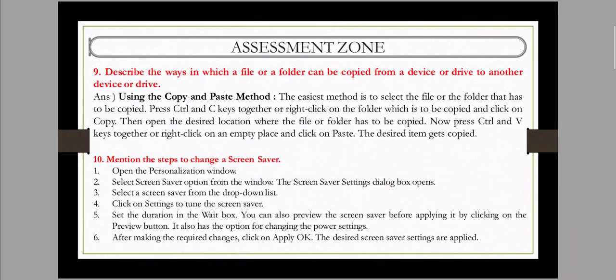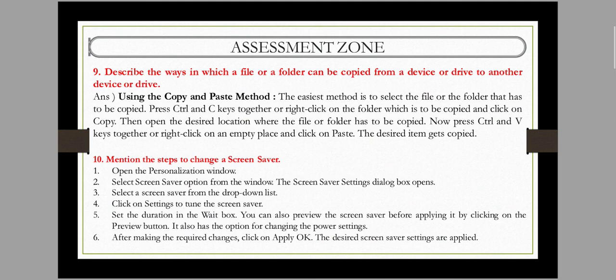Next is describe the way in which a file or folder can be copied from one device to another device, or from one place to another place, using the cut, copy method. Next is mention the steps to change the screensaver. This is very important. Mention the steps to change a screensaver.